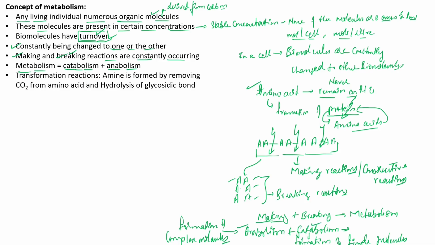So hence we can say that the sum of these two reactions, that is the catabolic reactions and the anabolic reactions, we call them metabolism. The sum of these two reactions is called metabolism, right? Of course we will try to understand anabolism and catabolism shortly also, right? So these kind of reactions are called transformation reactions.